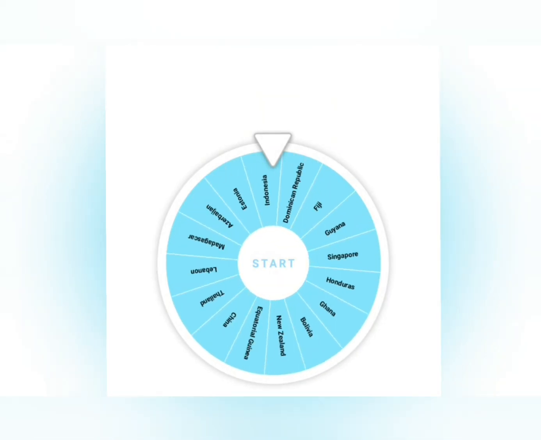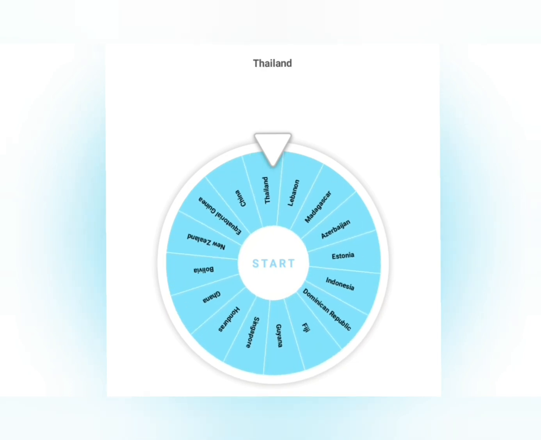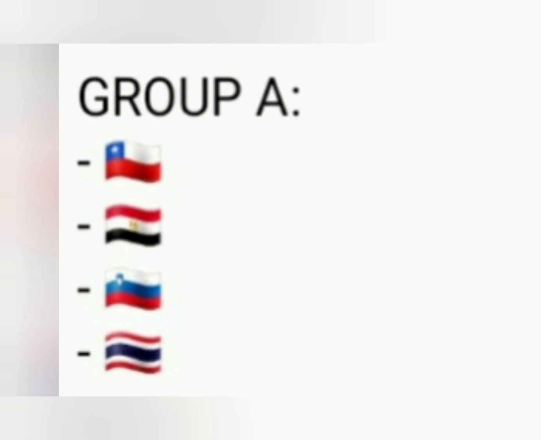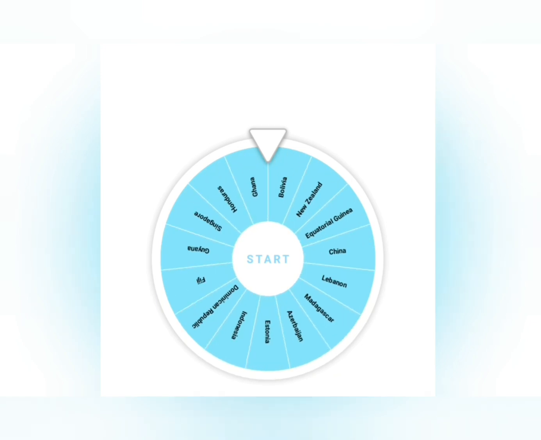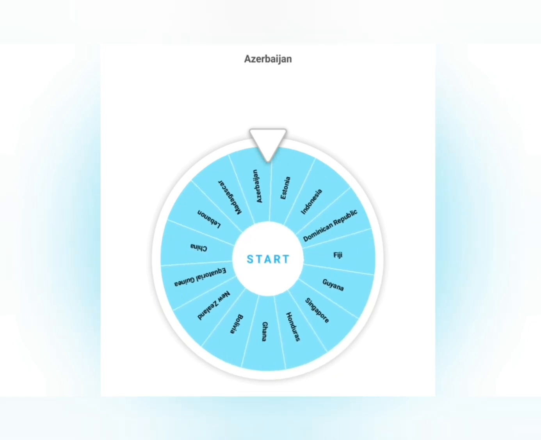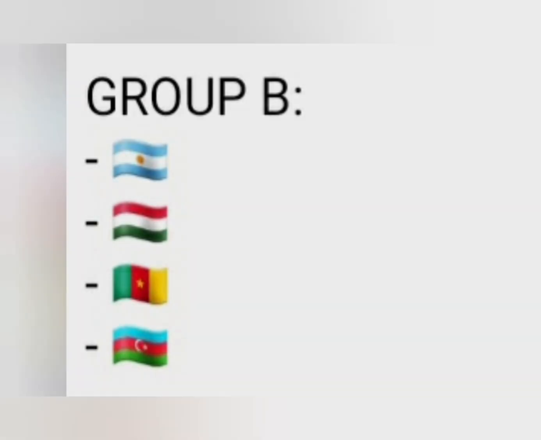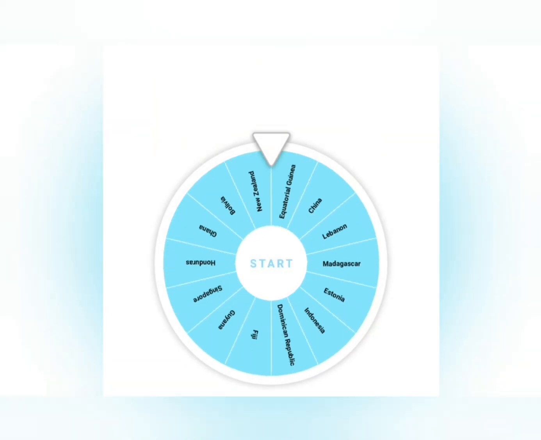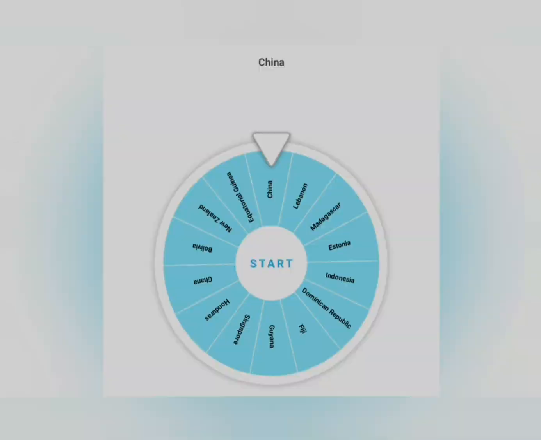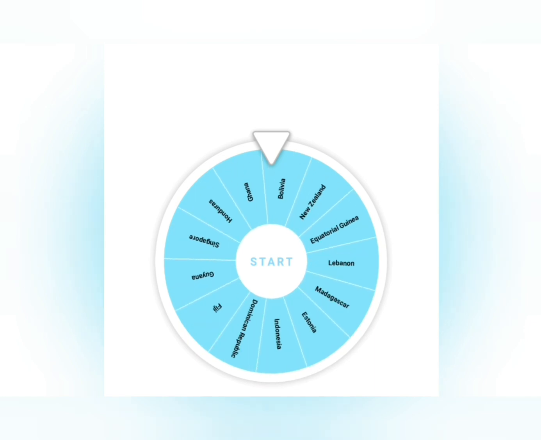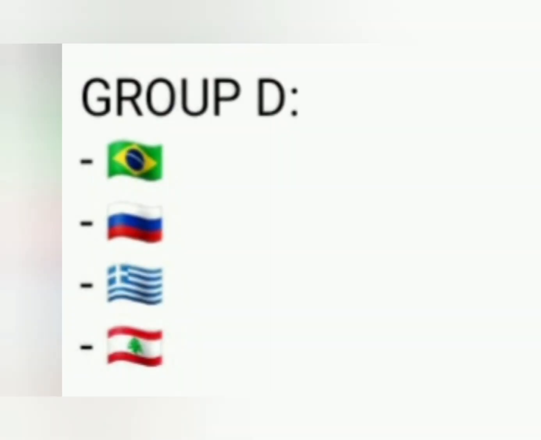So first up we have Thailand, joining Group A. Next up, we have Azerbaijan, joining Group B. Then we have China, joining Group C. So, next up we have Lebanon, joining Group D.